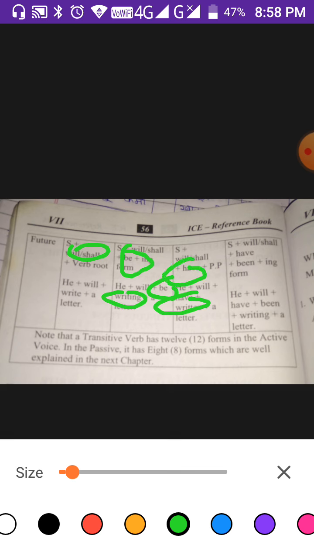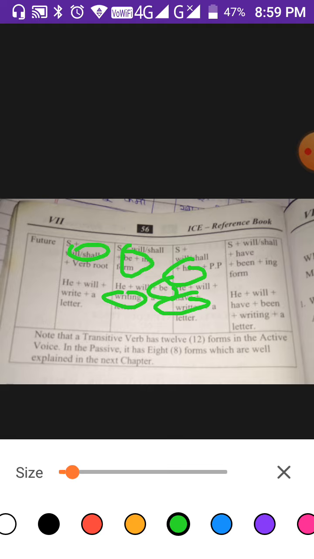And thereafter, the last type, perfect continuous future tense. The form is S plus will or shall plus have plus been plus ing form. He will have been writing a letter.